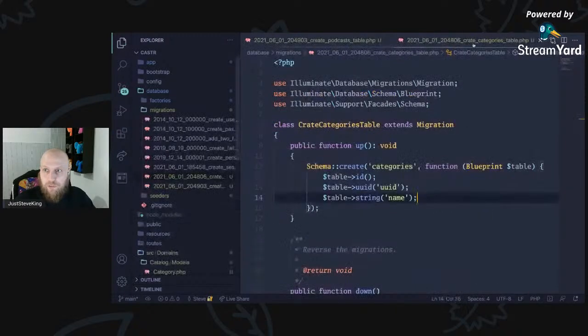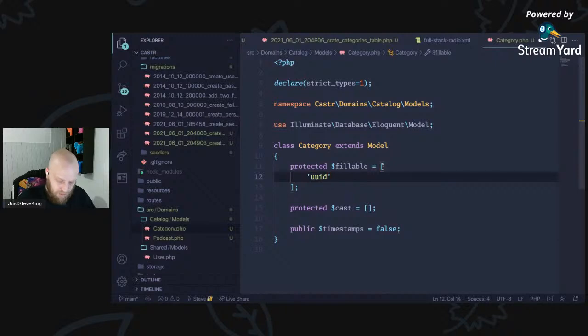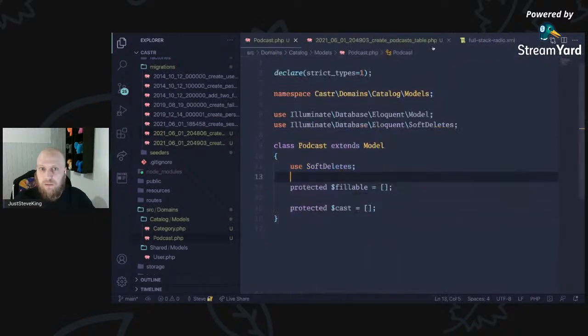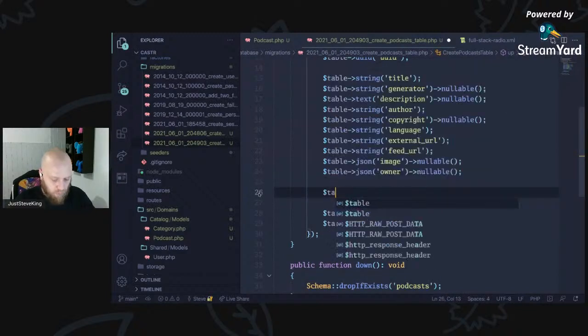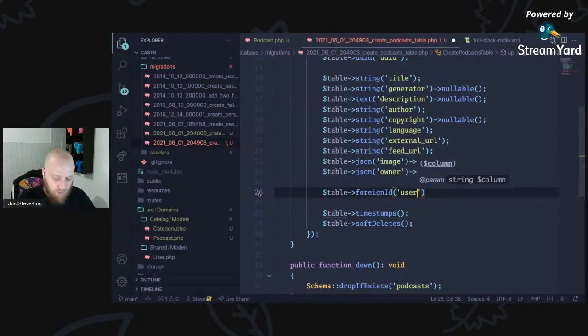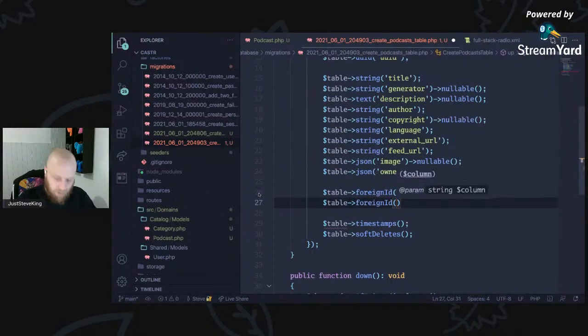So now we can start actually filling some of this in. We're just going to have UUID and a name on the category itself. UUID, name, but nothing is going to be casting at that point. So that's category done. Podcast, we also need like the name, the user and who created it. And we're also going to want that category now. So we can say nice, foreign ID for user ID. And again, a table foreign ID for the category ID.